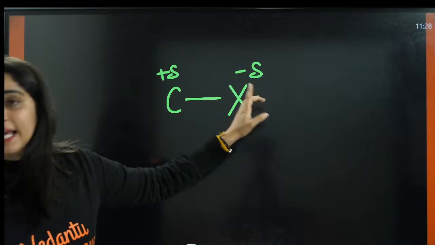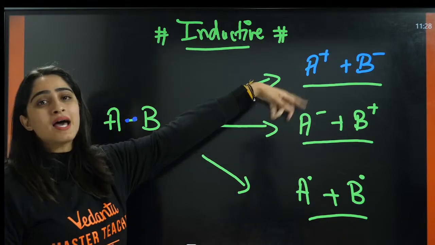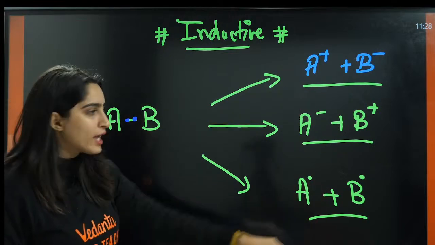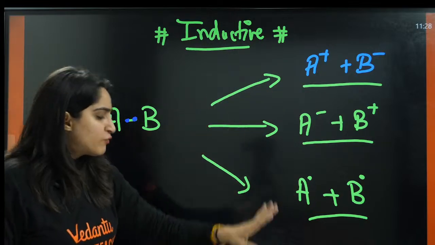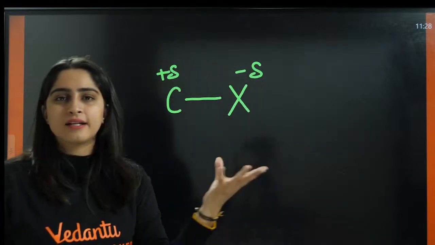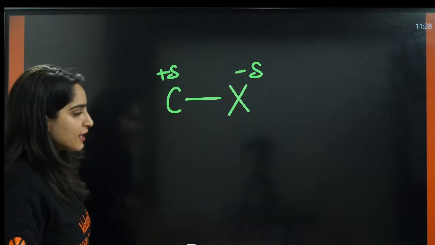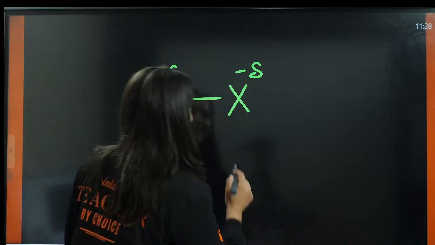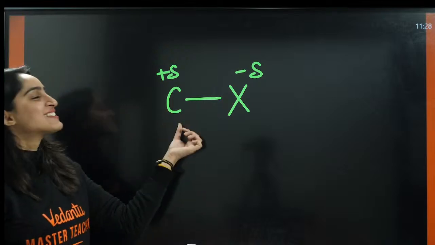The last one is free radical. These two are heterolytic cleavages and this is homolytic cleavage. We will study all this in detail when we study reaction mechanisms. That was just a hint for reaction mechanisms.